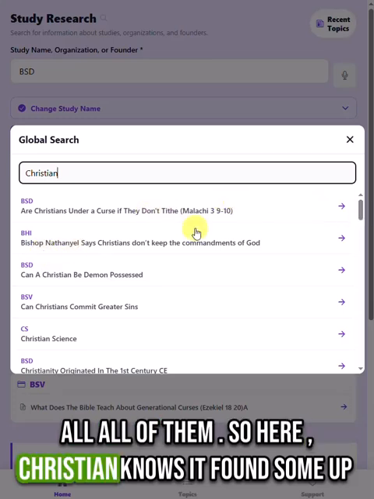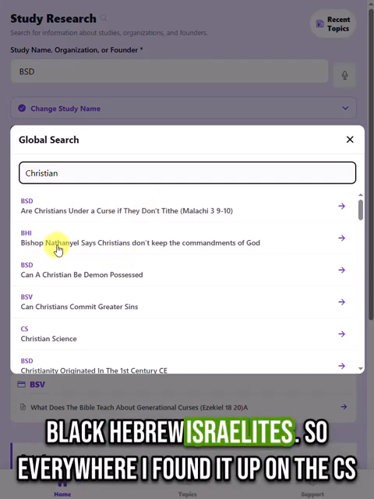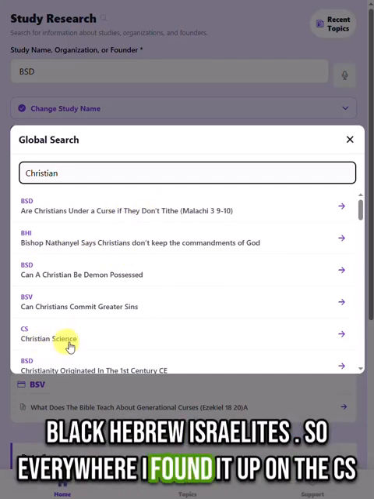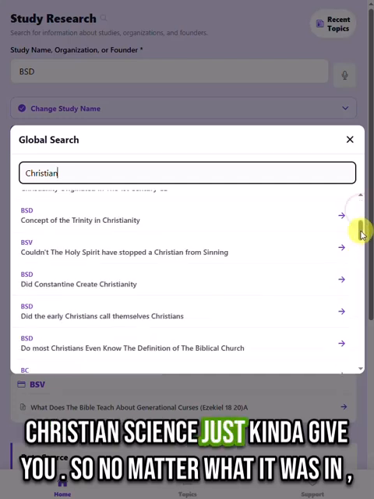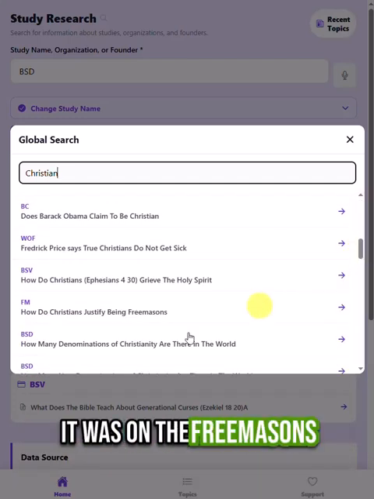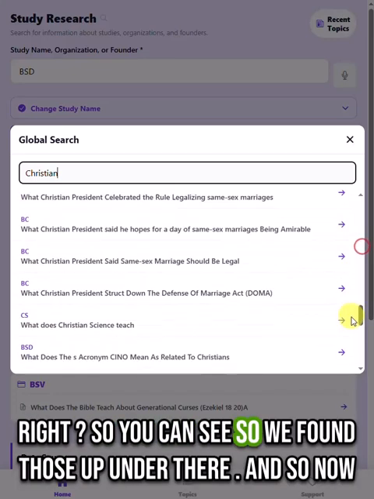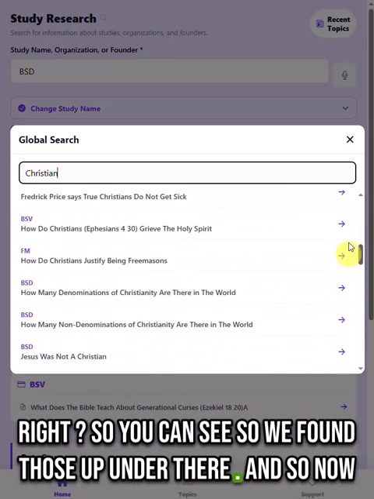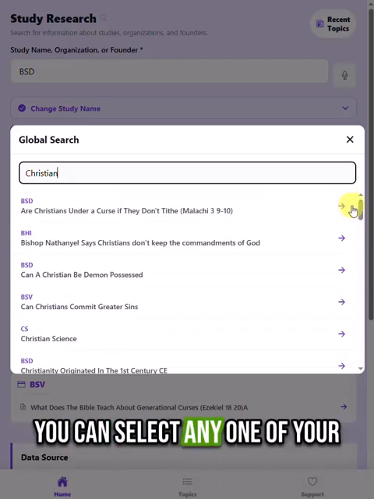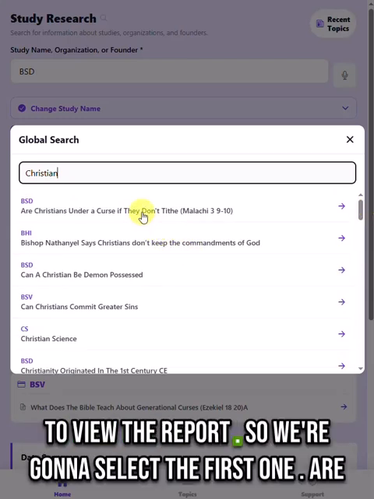So here, Christian, it found some up under the Bible study display, found Christians up under BHI for Black Hebrew Israelites. So everywhere I found it, up on the CS, Christian Science, just to give you an idea. No matter what it was in, it was on the Freemasons. So you can see we found those up under there. And so now you can select any one of your choosing to view the report. So we're gonna select the first one.